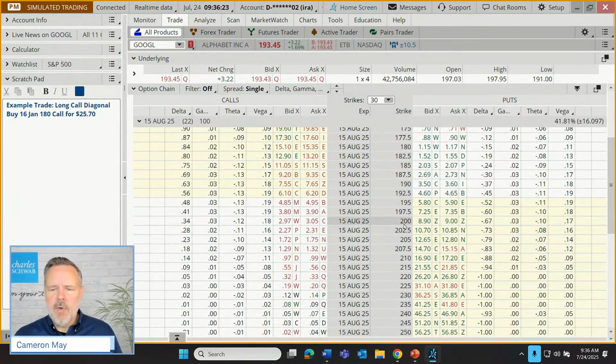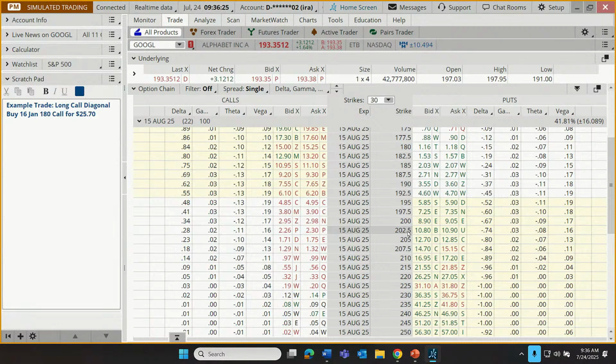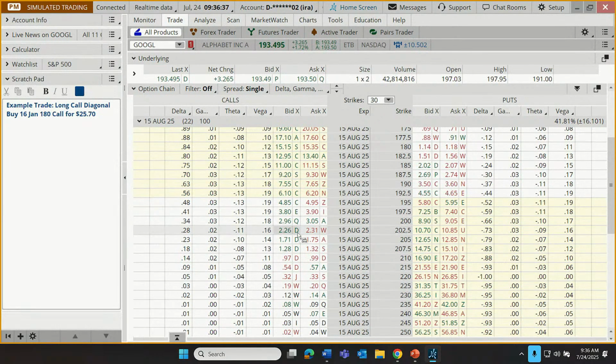And if I look at the 200, there's also a 202.5. That's also above resistance, a little closer to the current price. So that might allow us to get a bigger premium, but also elevate the risk of assignment. It's like we might be able to get about 225, 230 for that.